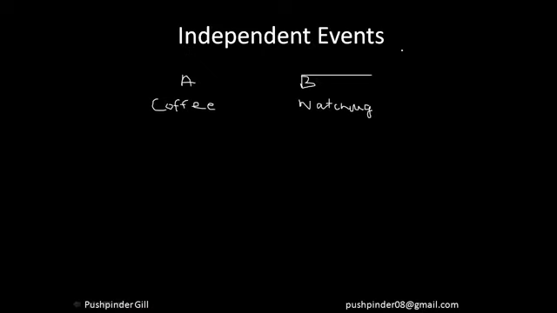Now, once we have independent events, then there are dependent events. What are dependent events? Dependent events are those which totally depend upon each other.